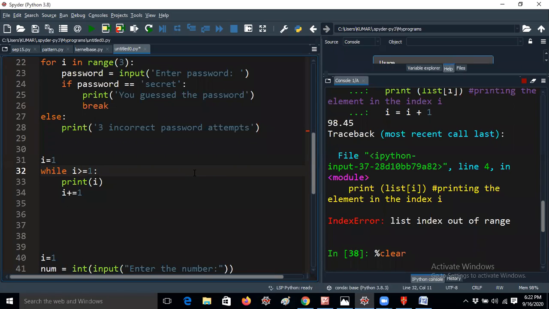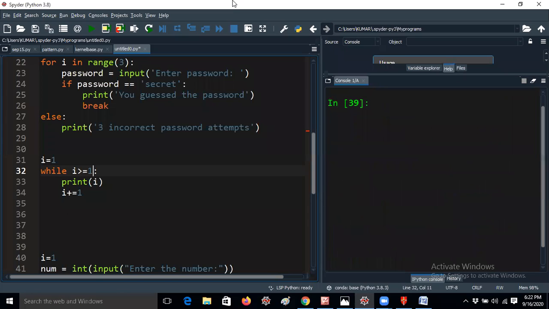Okay, you can see here, guys. This is called an infinite loop. Why is it called an infinite loop? I am giving i value 1, while i greater than or equal to 1. It is absolutely correct. Print of i will be 1. i plus equal to 1. Now i becomes 2. Again it will check the while loop.